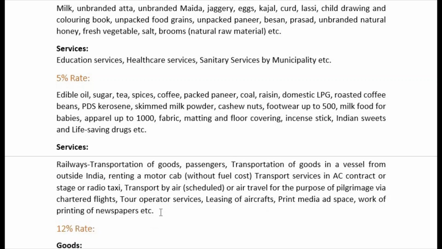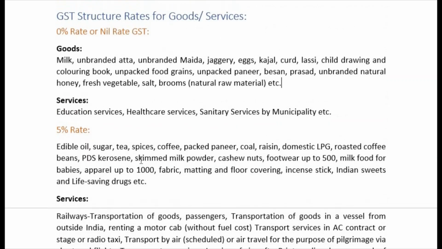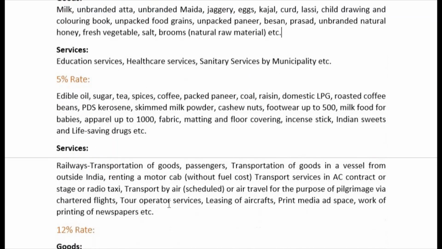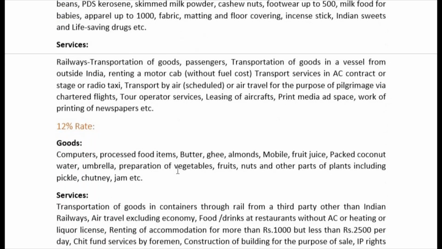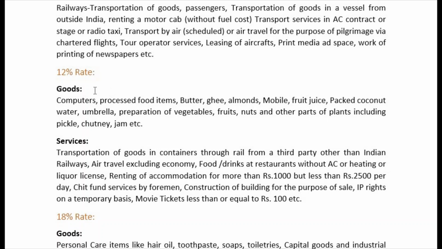Work of printing of newspapers. Newspapers themselves carry a 0% rate of tax, a nil rate of tax. But printing work, that is a service, right? And therefore a 5% rate is applicable. And then the 12% rate, many things you will find over here.